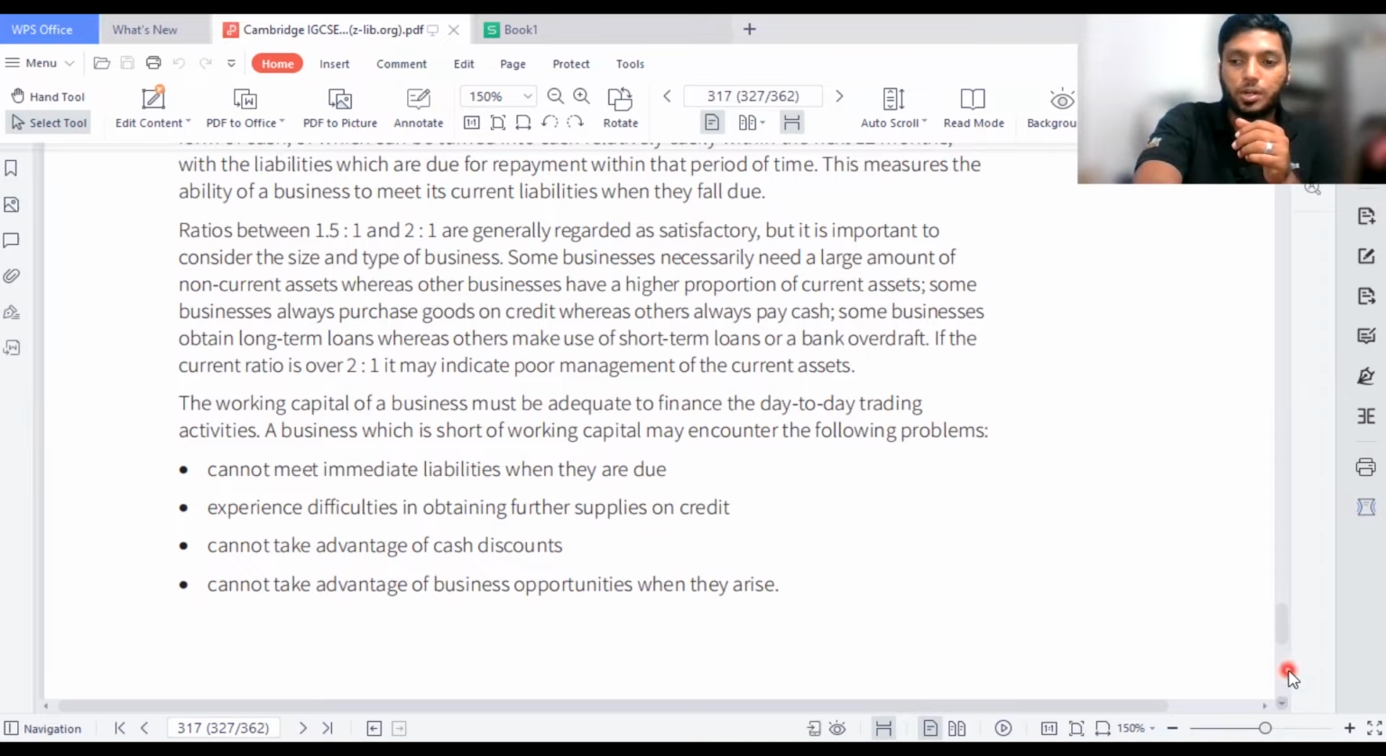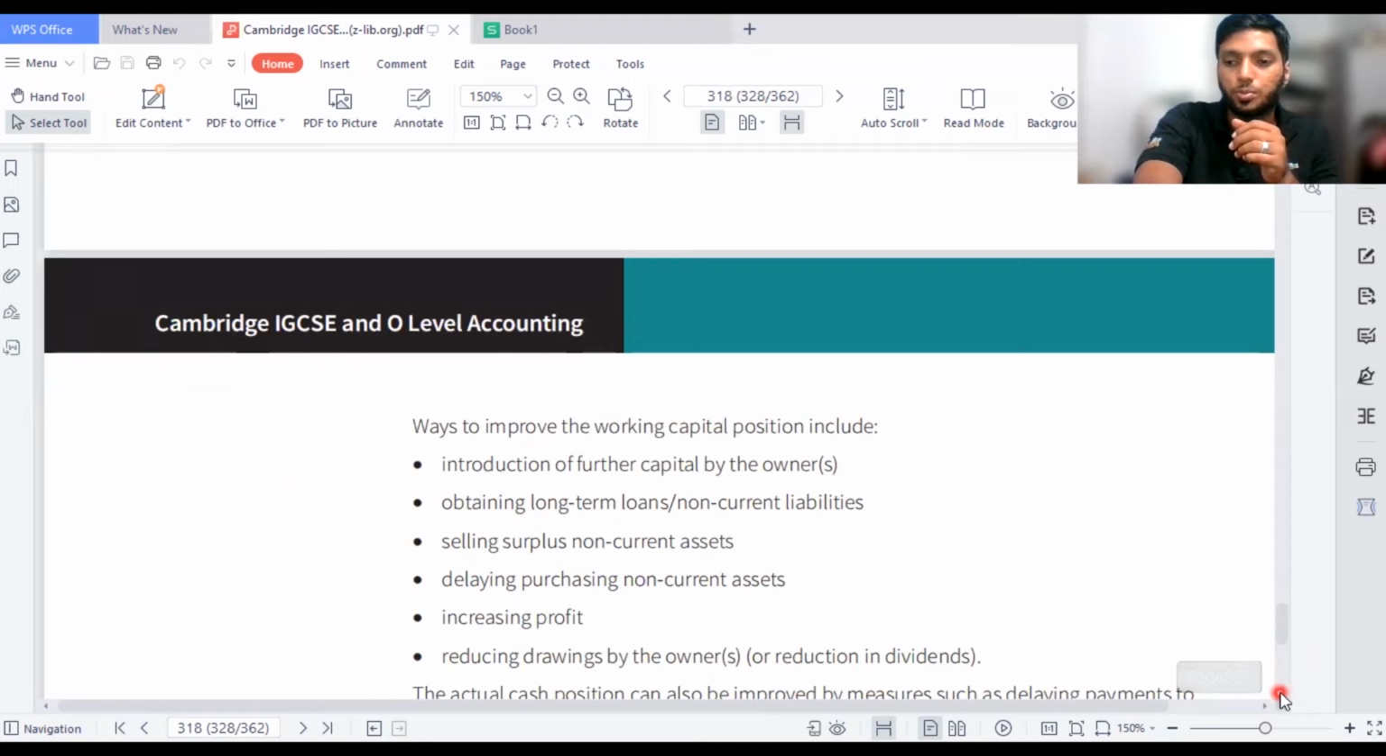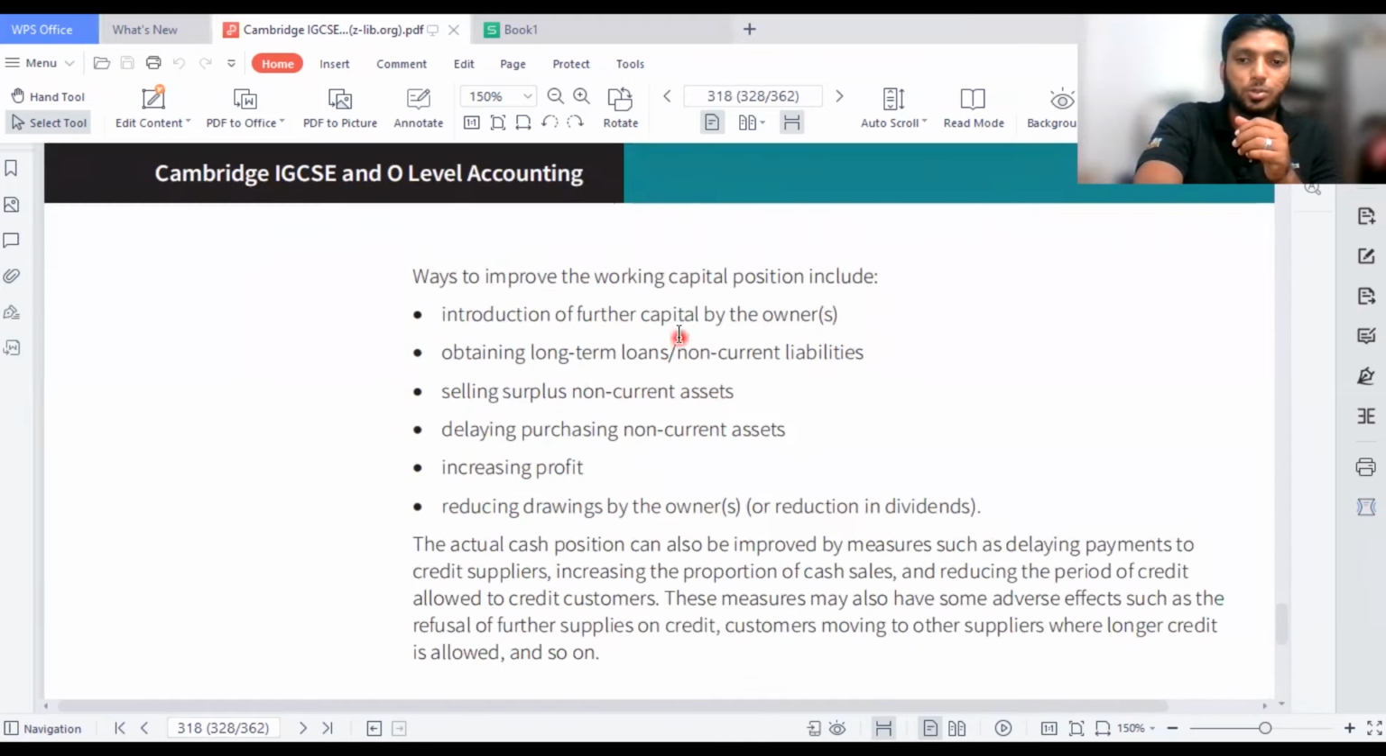Then we'll move on to the next part of the ratio, which is ways to improve the working capital position. So how do we improve the current ratio? Introduction of further capital by the owner, putting more funds into the business. Obtain long-term loans and non-current liabilities, taking a lot of money for day-to-day running of the business. Selling surplus non-current assets, whatever you feel is unnecessary, selling them. Delaying purchasing non-current assets. You are not purchasing with all the money. We say this is overtrading. Overtrading means you purchase a lot of things and think that everything is needed for the business, but that's not the complete picture. You need to buy what is important rather than buying what is not important to the business.